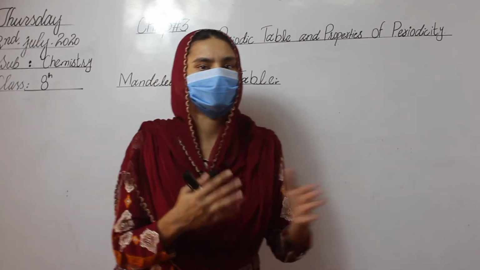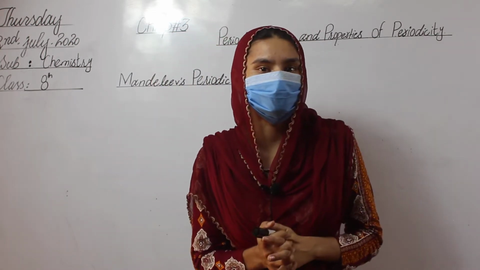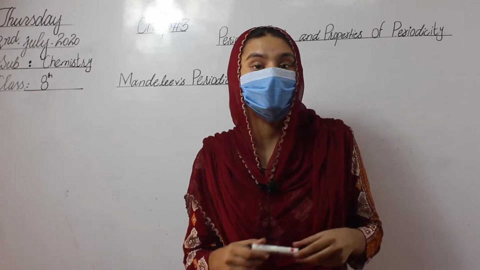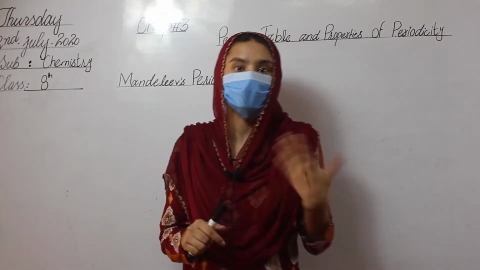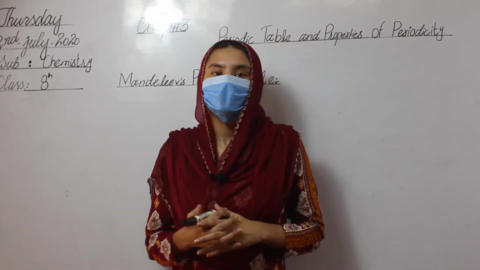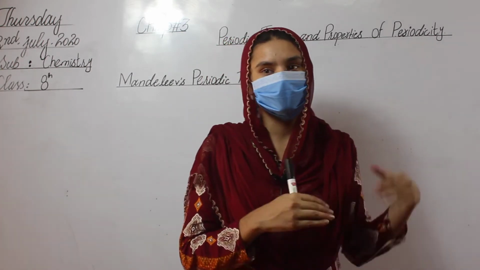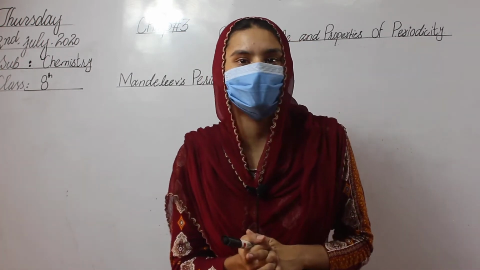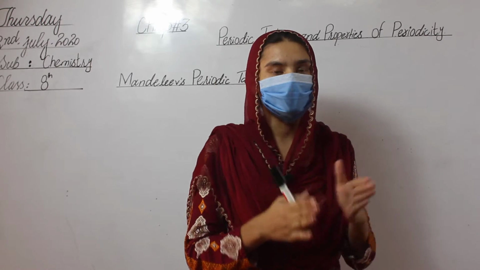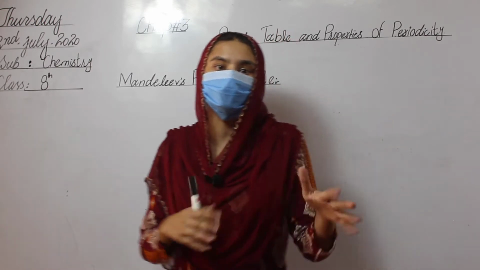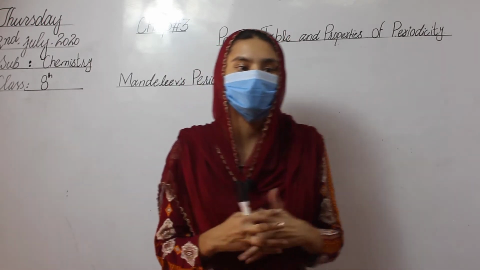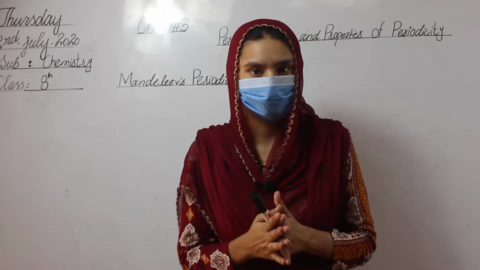Today a new scientist, Mendeleev. He lived in Russia, that's why he is called a Russian chemist. He arranged the elements in a new way with the help of new techniques.